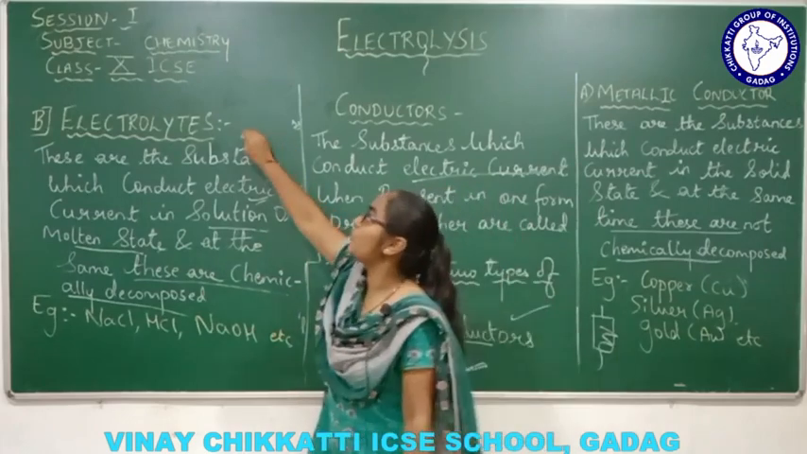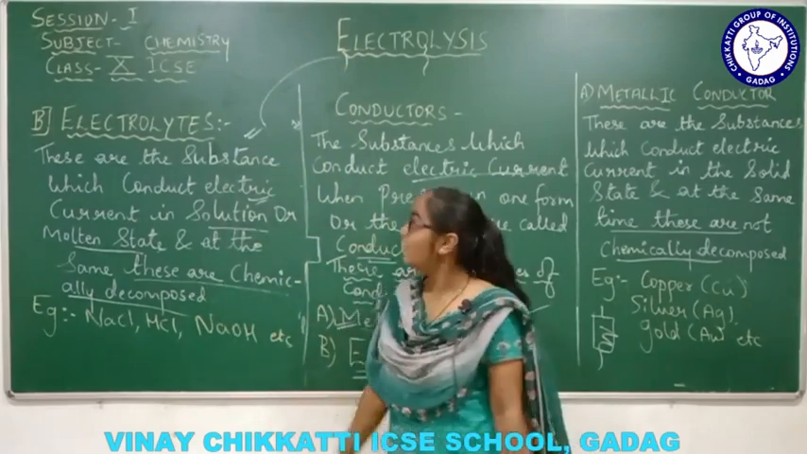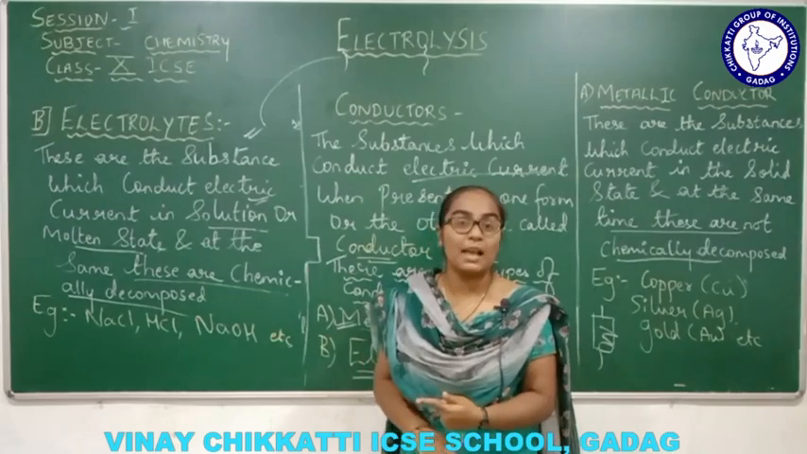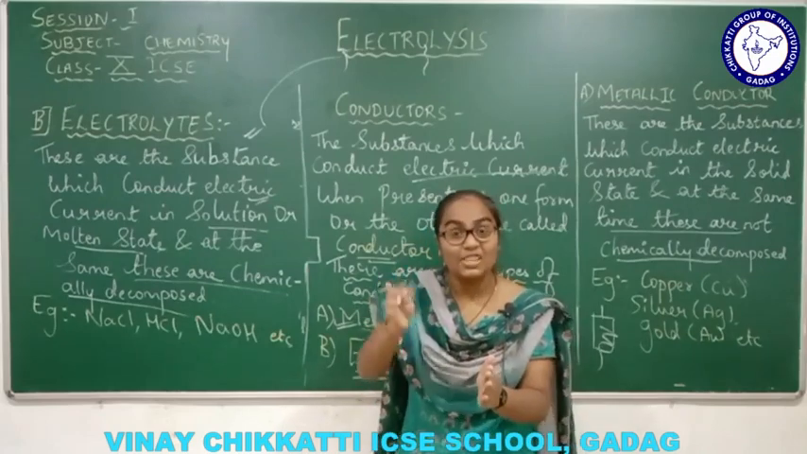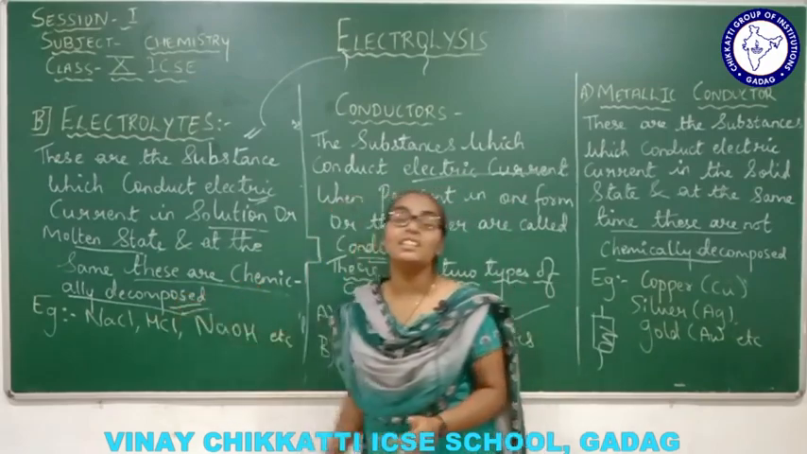Now these are electrolytes, which help the electrolysis to take place, right? So electrolysis means what was happening? The electrolyte has to decompose. So how will they decompose? They will decompose chemically.